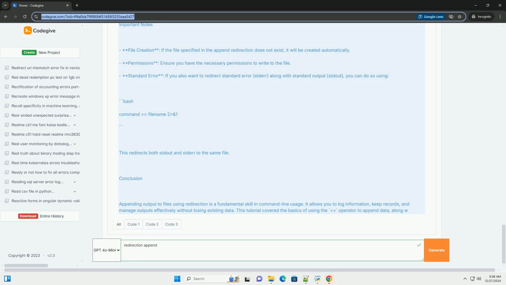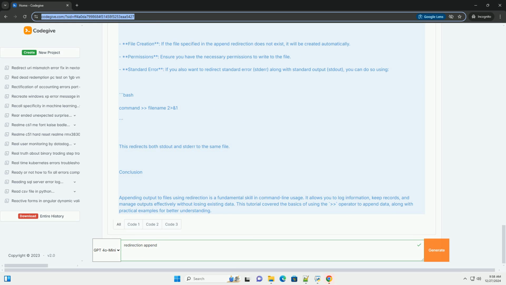The append redirection operator is used to add output to the end of an existing file rather than overwriting it. Redirection operators: redirects output to a file, overwriting the file if it exists. Redirects output to a file, appending to the end of the file if it exists. Basic syntax. Where command is the command whose output you want to redirect. Filename is the file to which you want to append the output.